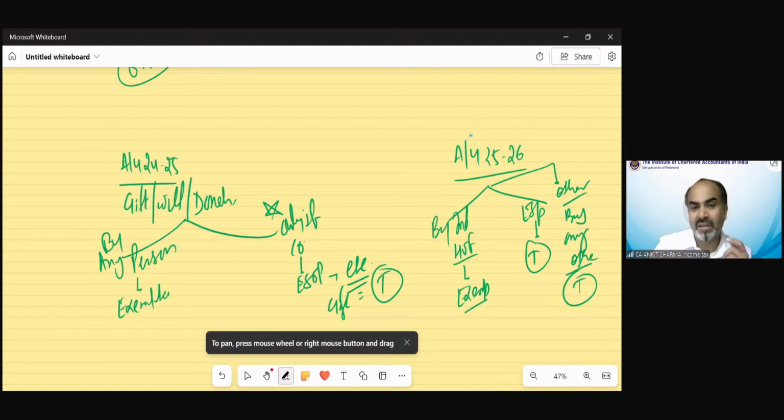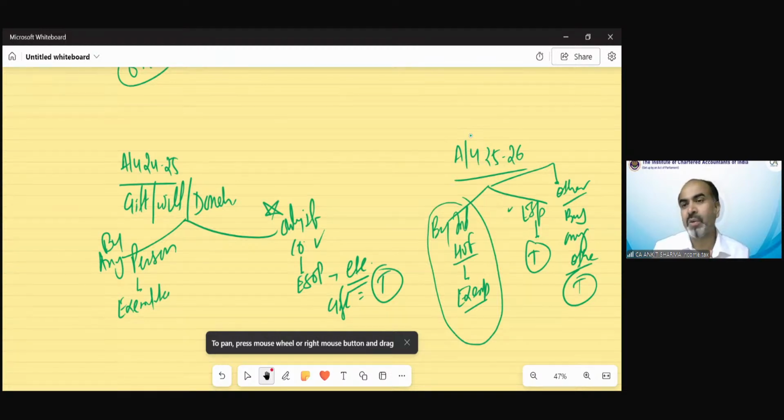This provision is the same as last year, which was also taxable, and this year also. But just one change has been made: any transfer by an individual or HUF is exempted only from assessment year 25-26. So that has been also explained there.